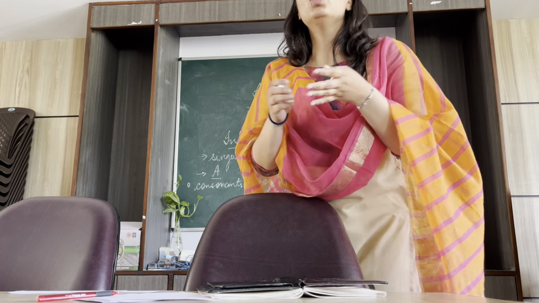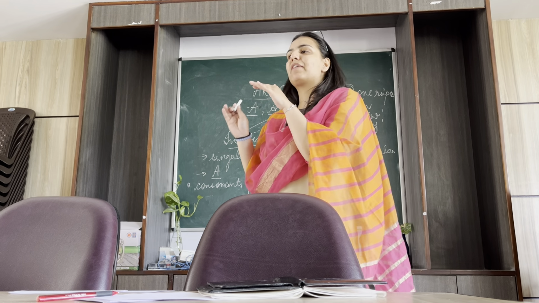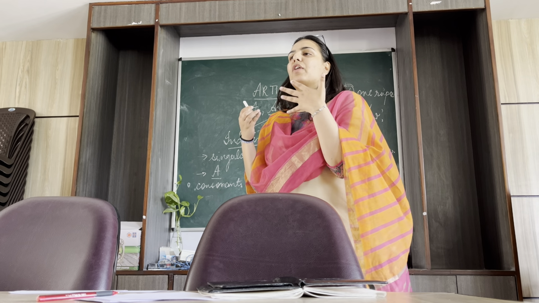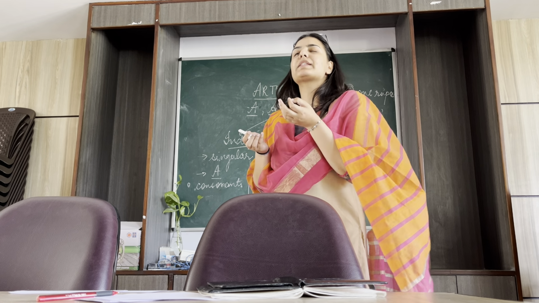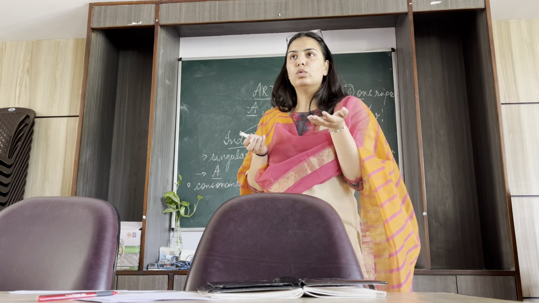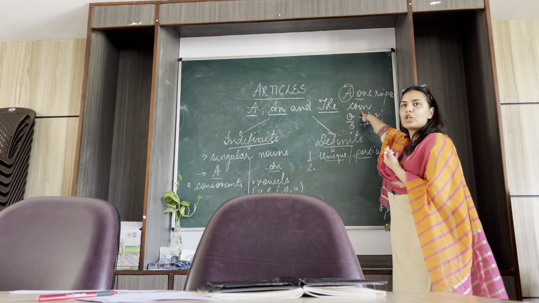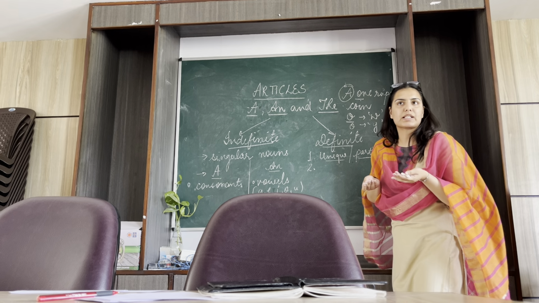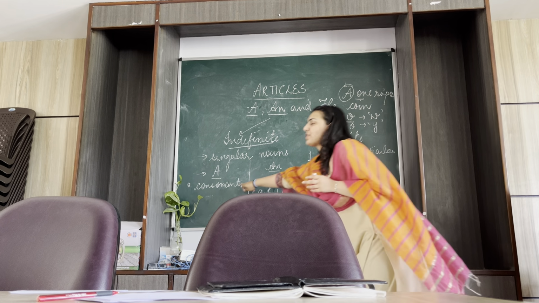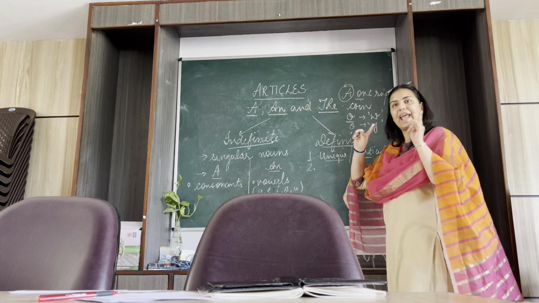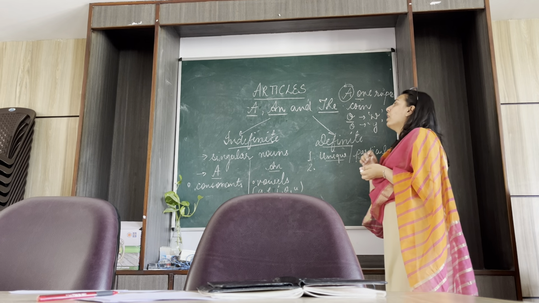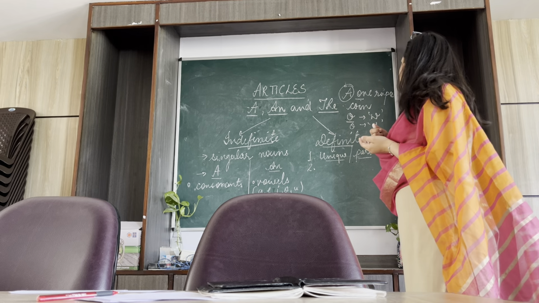When it comes to vowels, whenever we want something where we add "an", we want a sound of a, e, u. But here, what are we getting? One. So it means it's giving me a consonant sound. So what will we use for consonants? A. And then, could you give me an example of an O which gives me a sound of y?